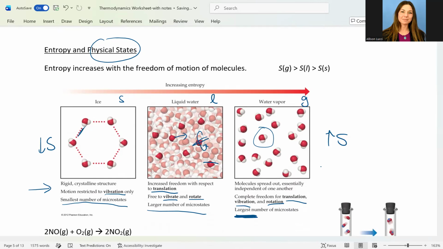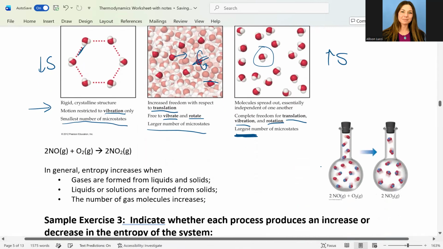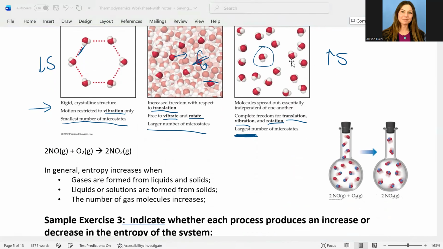So we can say in general that the entropy of a gas would be the highest if we have the same substance that we're comparing, and then its liquid phase is somewhere in the middle, and then lowest entropy would be for the solid phase. So we'll consider this in the next video, and we'll take a look at sample exercise number 3.